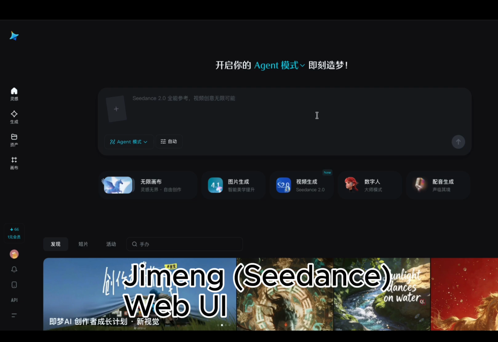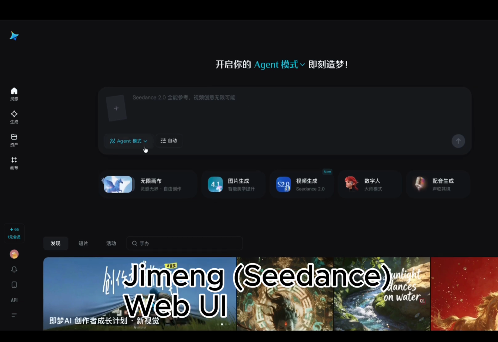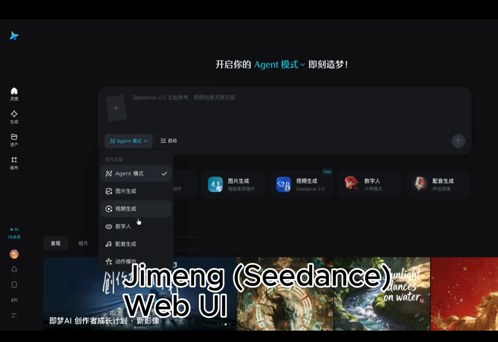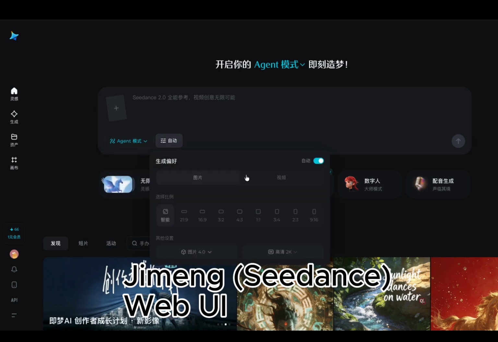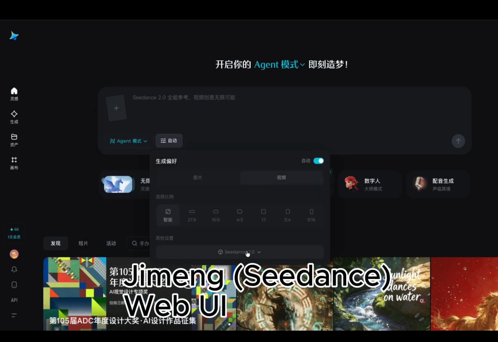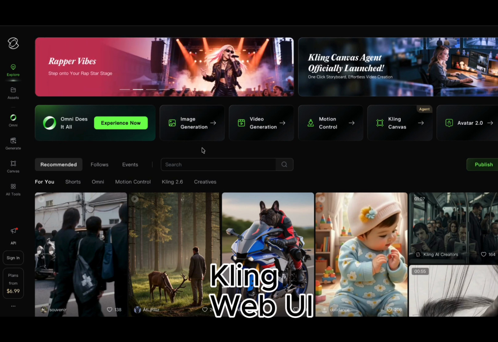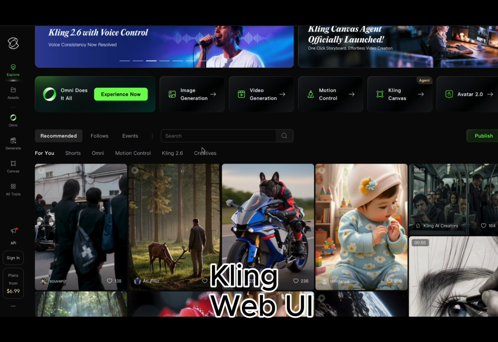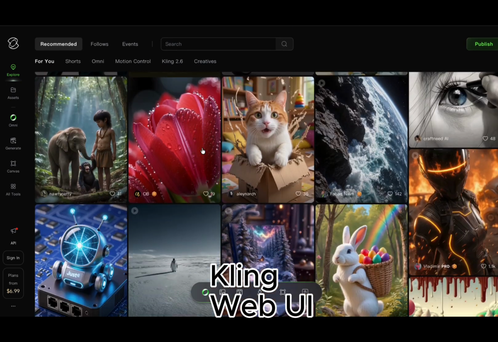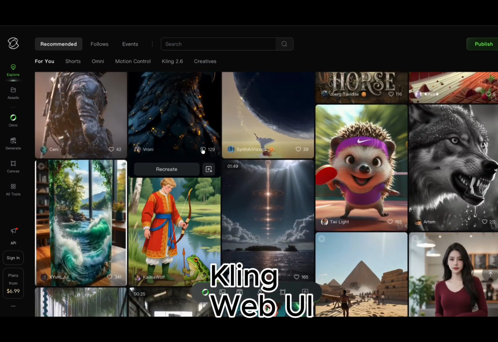And what about just raw power? Well, in a pretty tough 33-point stress test that threw everything at them, VFX, action, storytelling, Seedance 2.0 actually came out ahead, scoring a 28 to Kling's 21. Now, this doesn't mean Kling is weak, not at all. It just suggests that while Kling is a specialist in motion, Seedance may be a bit more of a robust all-rounder, able to handle a wider variety of creative challenges when you really push it.